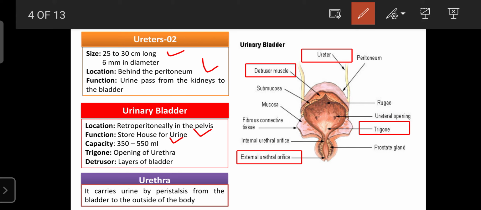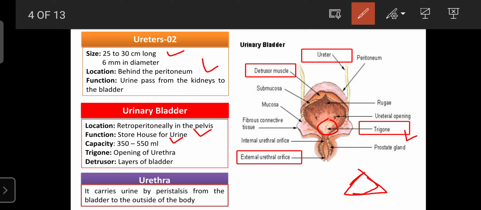Then it has one place that is known as the trigone. The trigone muscles are present at the opening of the urethra, and they are triangular in structure, which is why they are known as the trigone. The trigone plays an important role in urine output. If the trigone is contracted, the urine output decreases. If the trigone is relaxed, urine output occurs.